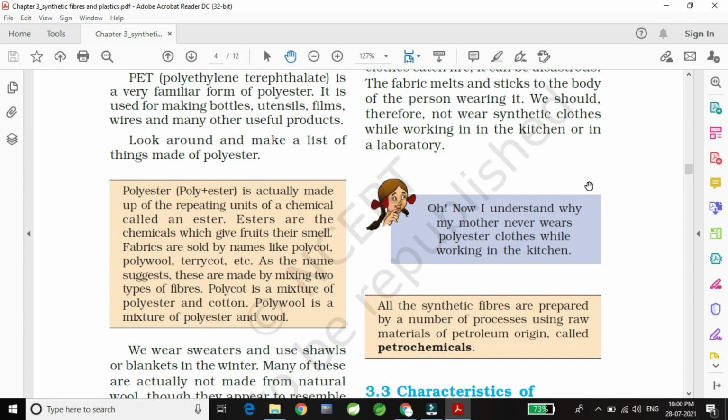All the synthetic fibers are prepared by a number of processes using raw materials of petroleum origin called petrochemicals.